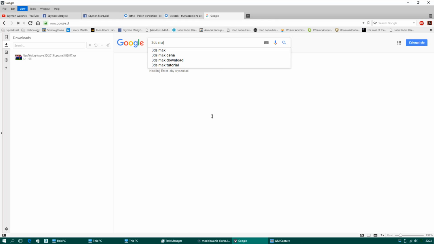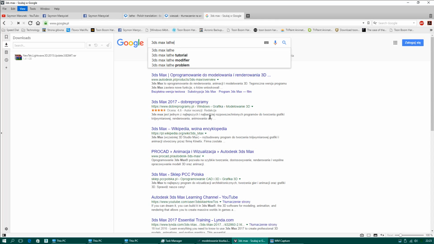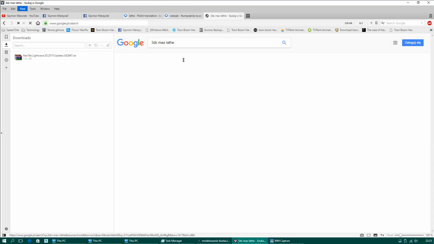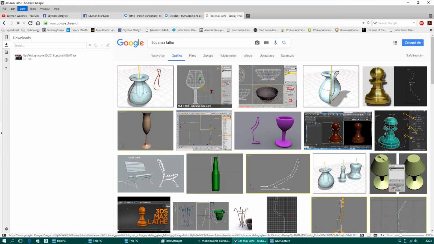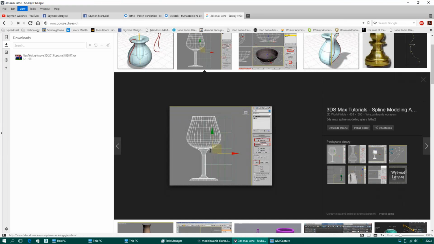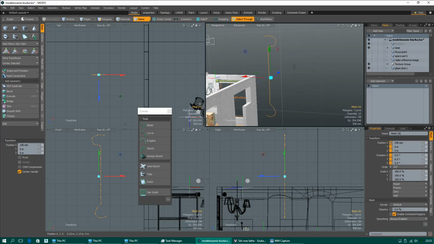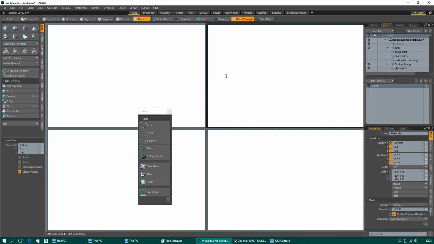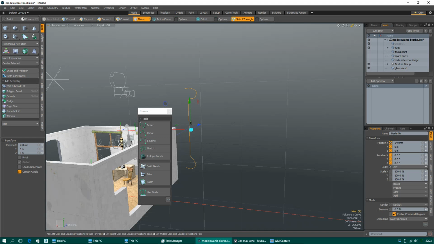3ds Max lathe. I'll just show you what I meant. This is what I meant. It is possible to lathe an advanced shape in Modo, but Modo has a different philosophy when it comes to work.